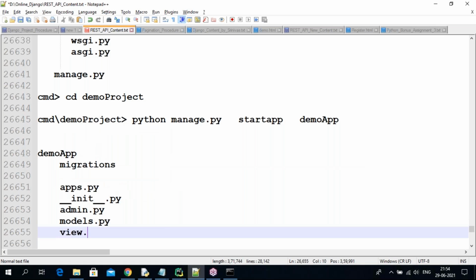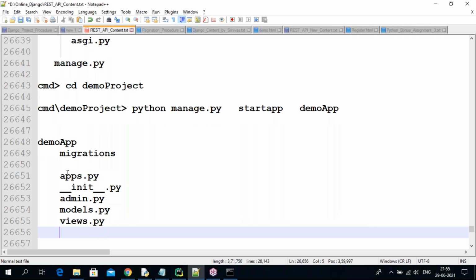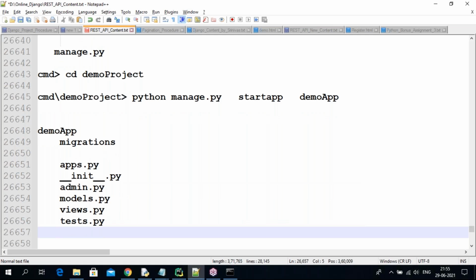So views.py you are getting. How many are coming here? So 5 are coming. Next, the last one, tests.py. Like these, you are going to get these files. So one folder you are getting, and these files you are getting in the application.